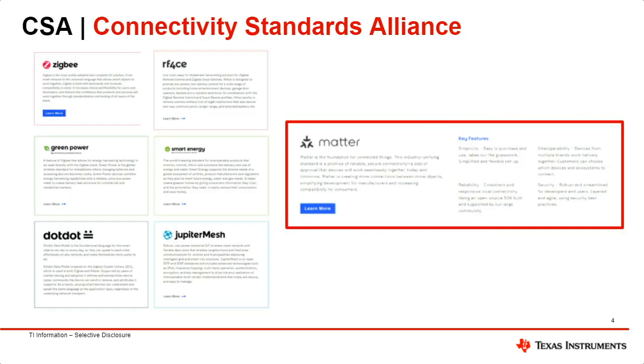There's a group called the Connectivity Standards Alliance, and it maintains the Zigbee standard as well as many others. The newest release is the Matter project, previously known as Connected Home over IP or CHIP. What is special about the CSA and Matter is that it brings together many of the world's biggest companies to work to create solutions for developers, customers, and consumers. That means companies like Apple and Google and Amazon and thousands of other members are working together to further enhance and future-proof the IoT market. The CSA also provides certification programs so that developers and customers can be assured that these released devices will be interoperable.